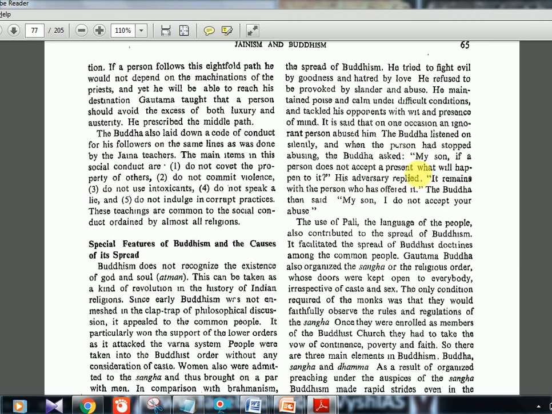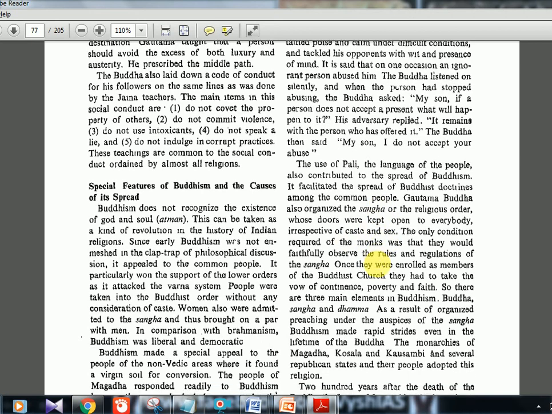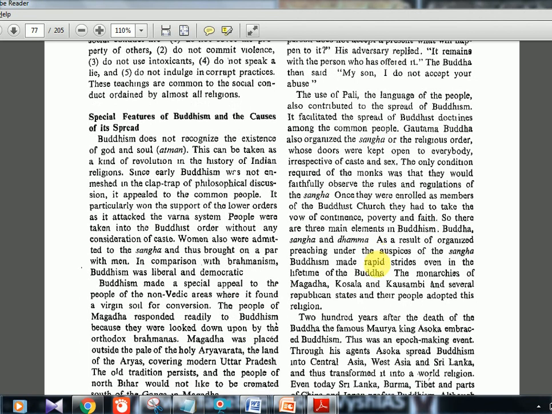Some examples are given of what he says. It's not important. If you want, pause it and read it. And the language used is Pali. Like Prakrit in Jainism, here it is Pali, and it facilitated the spread of Buddhism among the common people. And Sangha means religious order. Gautama Buddha had organized Sanghas, and everyone was allowed, any caste, any sex, everybody was allowed to enter the Sangha.